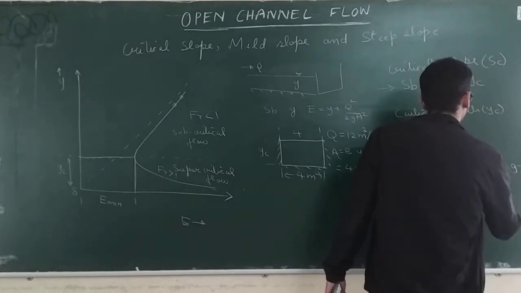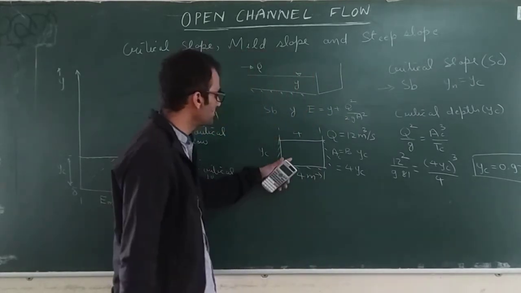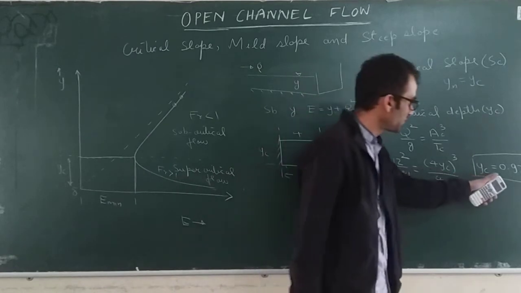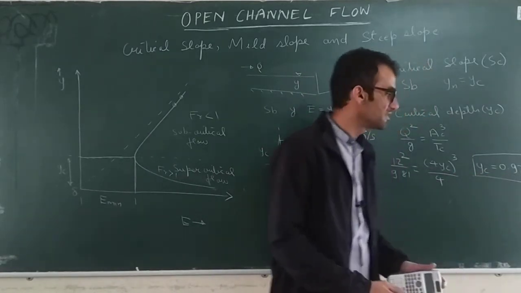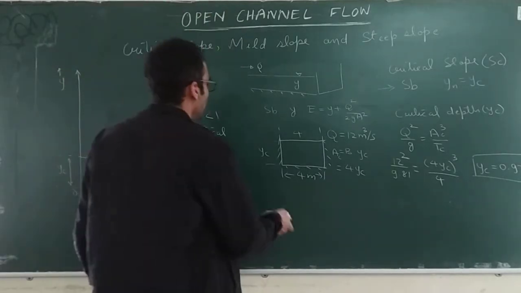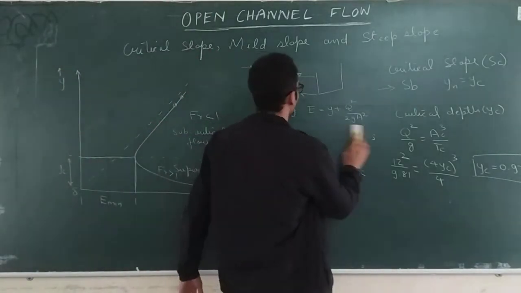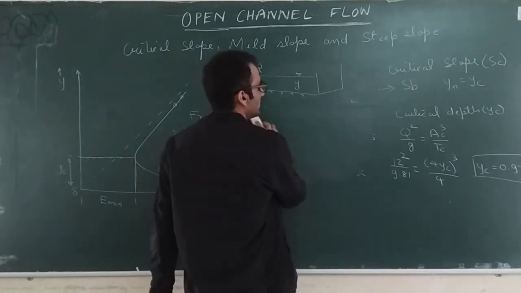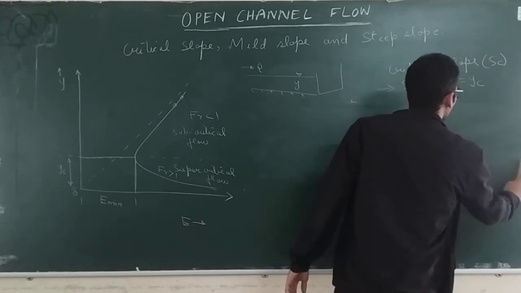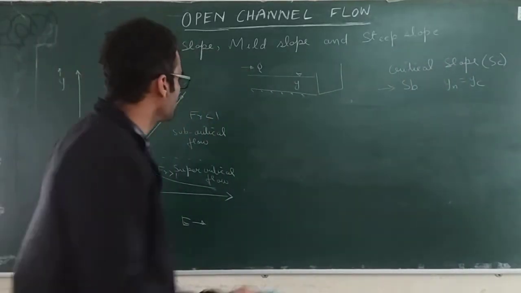So we are getting YC as 0.97 meters. Once this critical depth for a given geometry and given discharge is fixed, it will not change because of the slope. This critical depth will remain constant in this channel, and suppose you have found that out, you have found that critical depth.